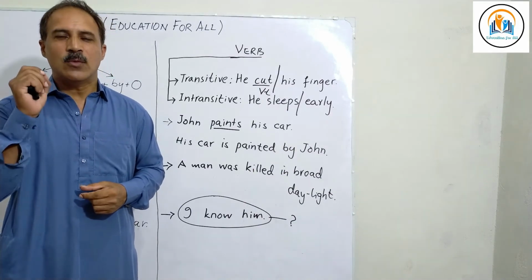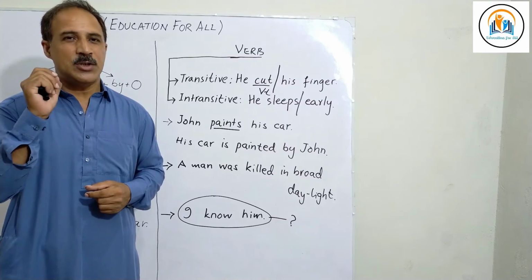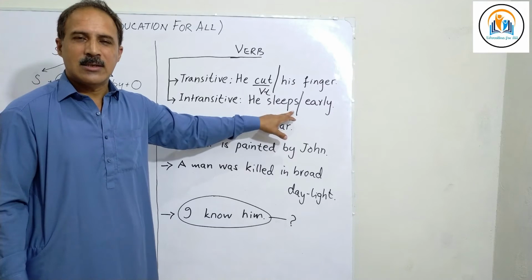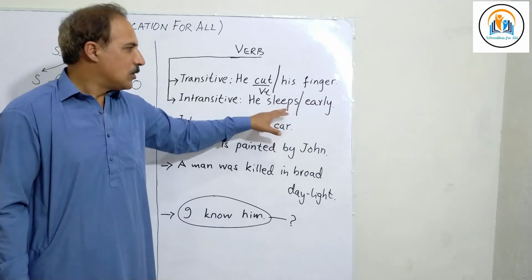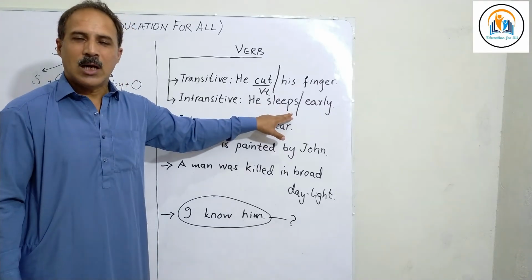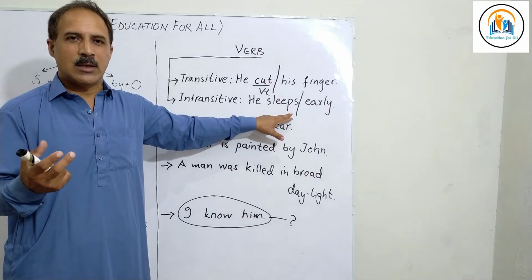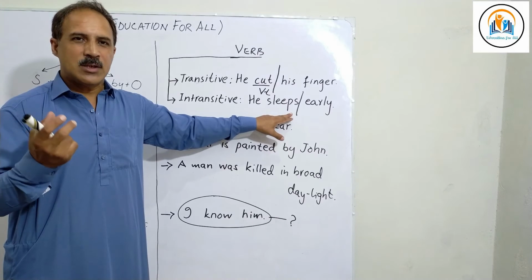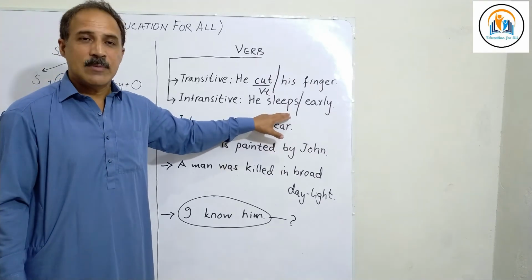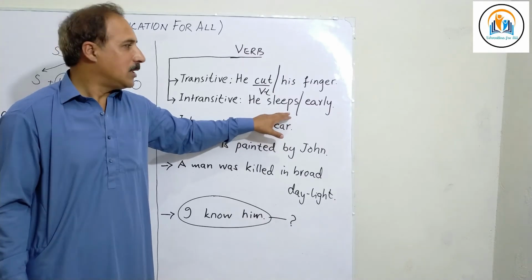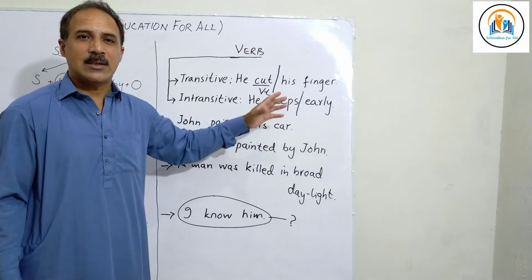But what and whom are two questions which do not come to your mind after ending the sentence after the main verb. So he sleeps, what or whom? Not possible. The common questions which appear in your mind are, he sleeps where? In his bed. He sleeps when? He sleeps early, late at night.